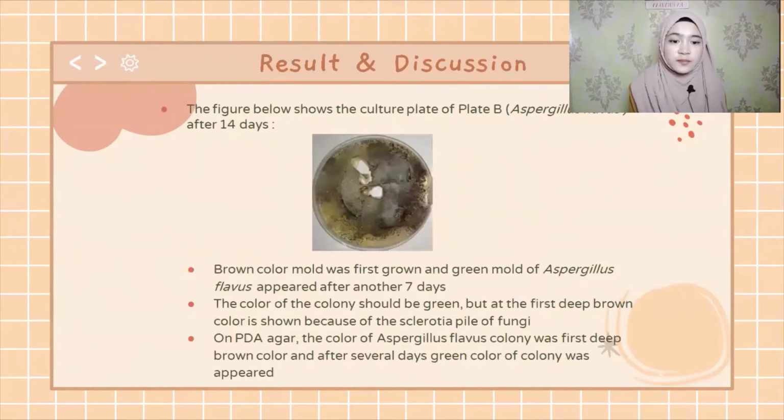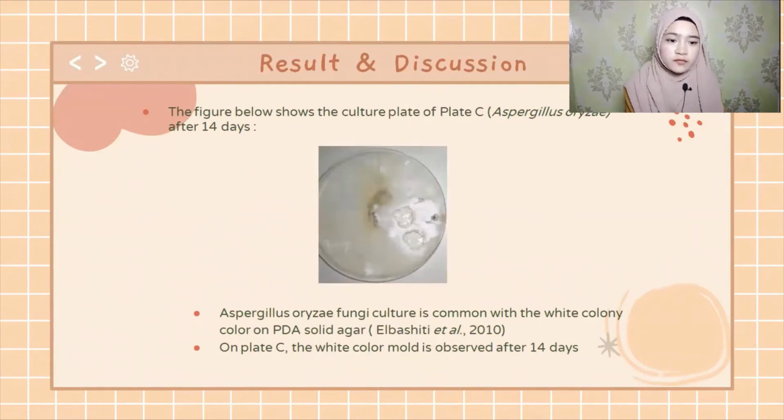Next, the picture shown is the culture plate B, which is Aspergillus flavus, after 14 days. The brown color mold was first grown, and green mold of the Aspergillus flavus appeared after 14 days. The color of the colony should be green, but the deep brown color is shown first because of the sclerotia of the fungi.